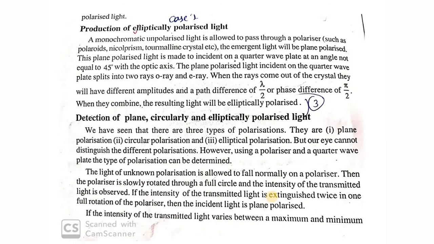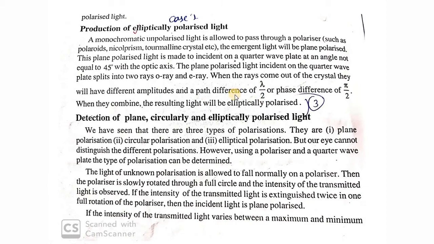And in order to produce elliptically polarized light, first an unpolarized light from any source is allowed to pass through a polarizer like a Polaroid, Nicol prism, tourmaline, calcite, etc. The emergent light will be plane polarized. This plane polarized light is made to hit a quarter wave plate at an angle not equal to 45 degrees with the optic axis. A path difference of lambda by 4 will be introduced, but the amplitudes of the waves will be different, and these two superpose to give elliptically polarized light.